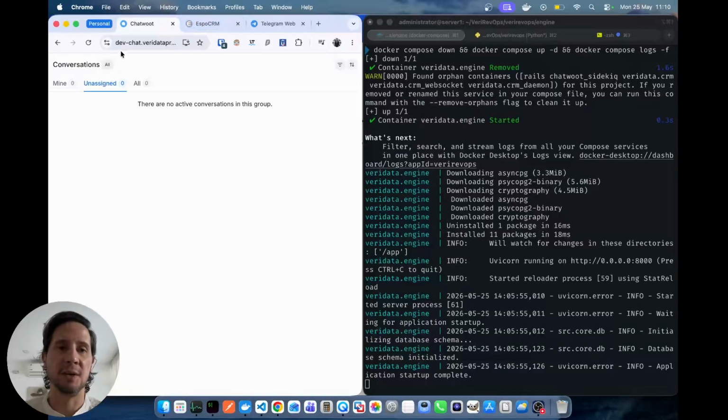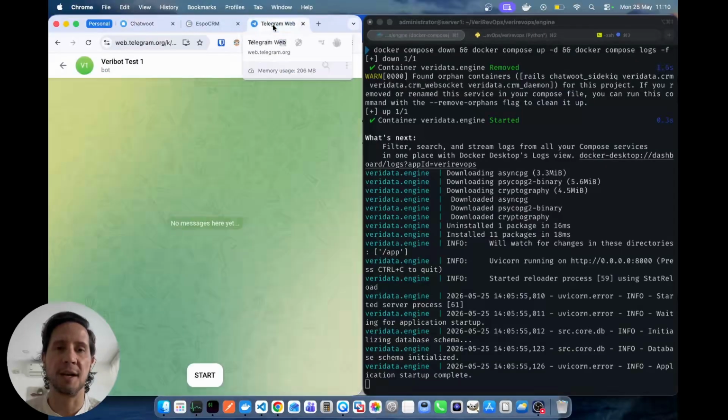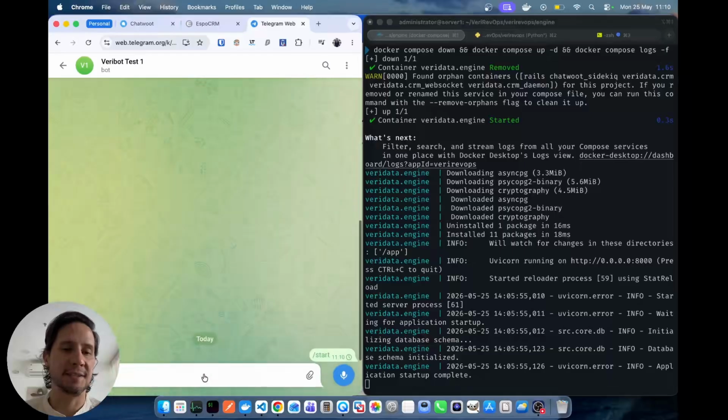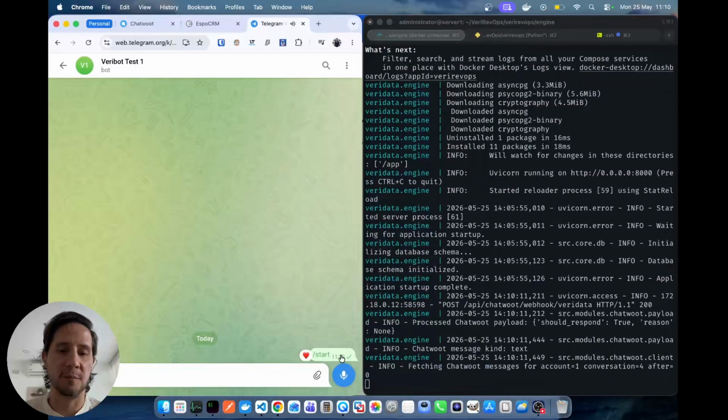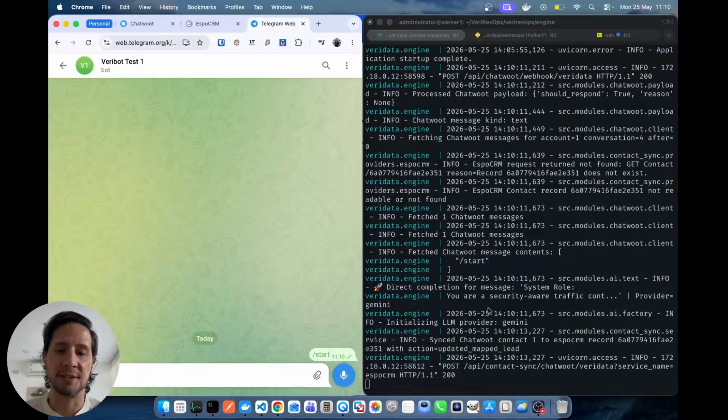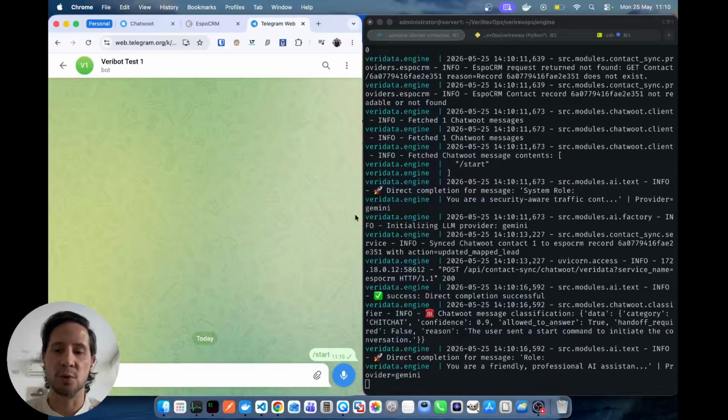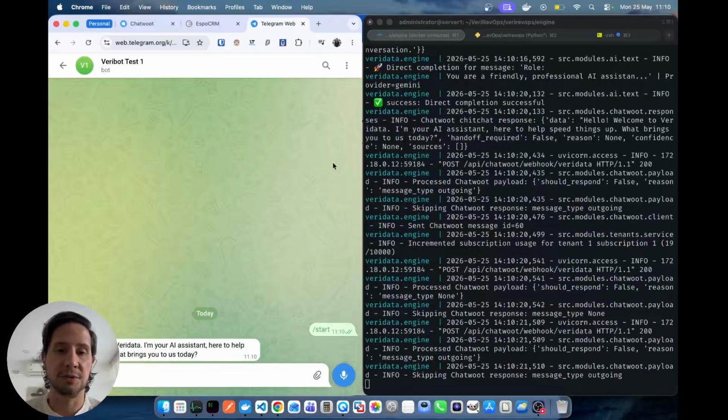I'm going to give an example in my dev environment that has the same setup as the client. We can start sending any information, like by default it's going to send start. You can see on the right side that the bot started working already. And soon we should have a response. Okay, it just says that there's an assistant and what's up, basically.